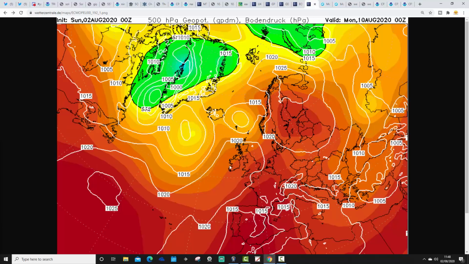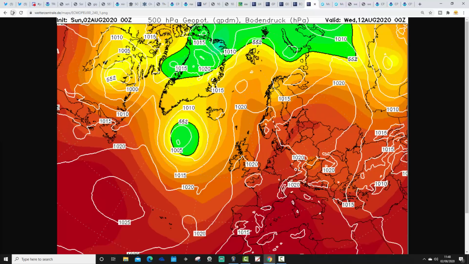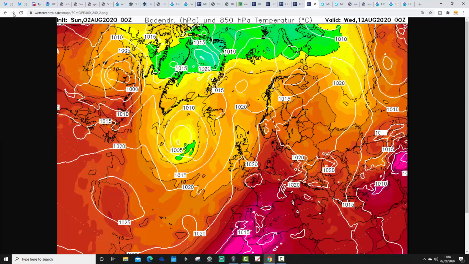So it's not 2 or 3 days stuck under the plus 20 Celsius isotherm on this ECM run. Then we go through to Monday, and high pressure is still in control, but similar to what the GFS will show, just a slight change in the orientation of the high pressure starts to bring the air in from off the North Sea a little bit. So it's still a very warm to quite hot air mass, but that just allows temperatures to fall back a little bit, particularly for more northern parts of the country.